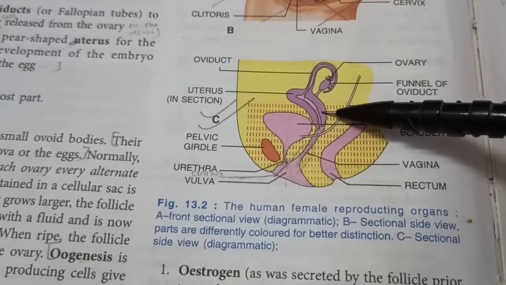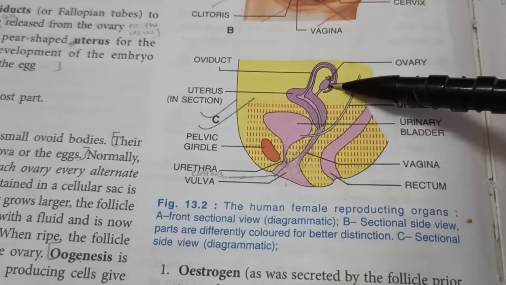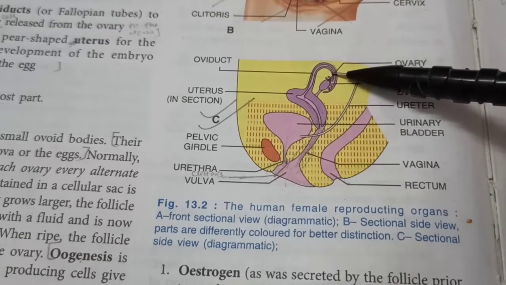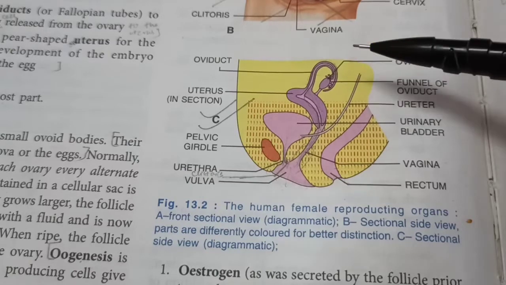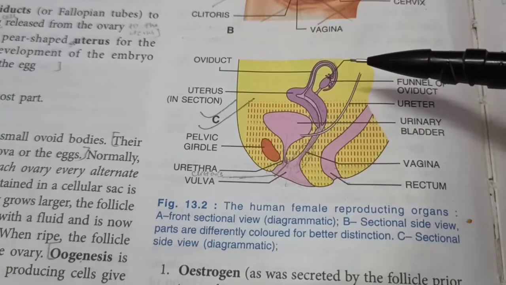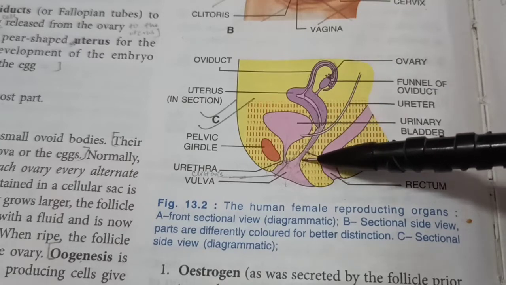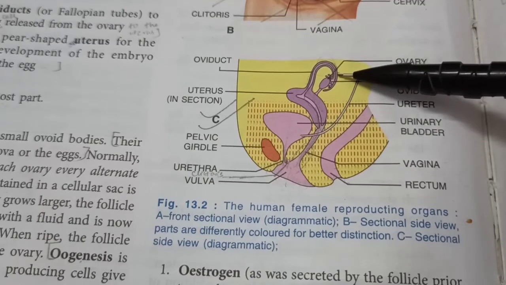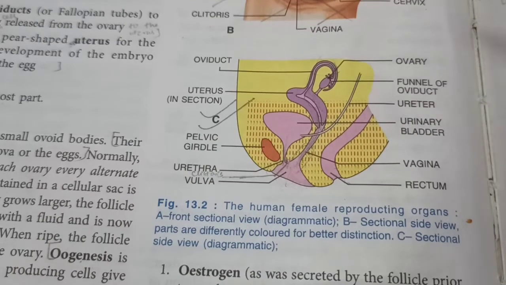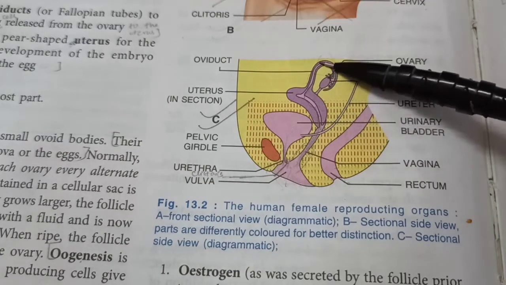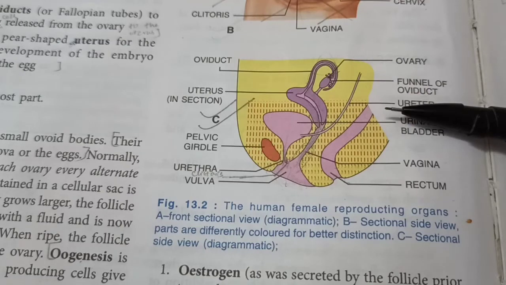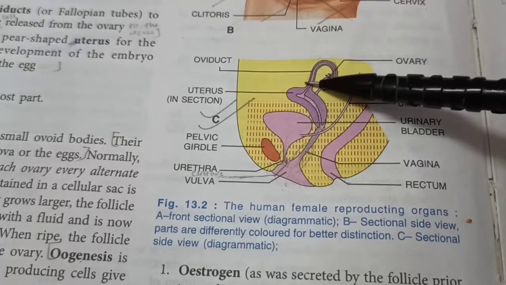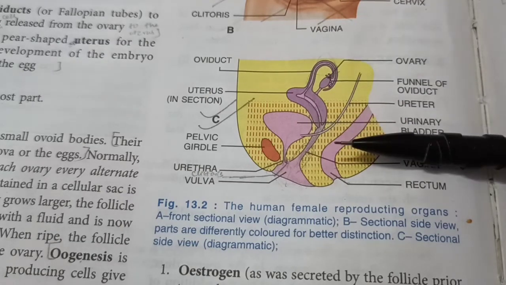And by the way, fertilization will happen only if ovulation has taken place. That is, the egg cell has already been released by the ovary, which happens on a particular day of the month. So on any other day, it could be a safe day. That means even though sexual intercourse takes place and sperms are released, since there is no egg cell, it's possible that no fertilization may take place and pregnancy won't happen. But these methods of calculating safe days are not 100% accurate. The best way to avoid pregnancy is abstinence, no sexual intercourse, or you can go for a surgery like a tubectomy or a vasectomy. That is explained in another chapter called population.